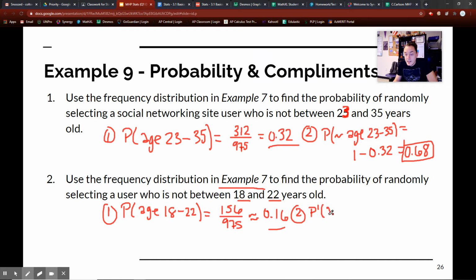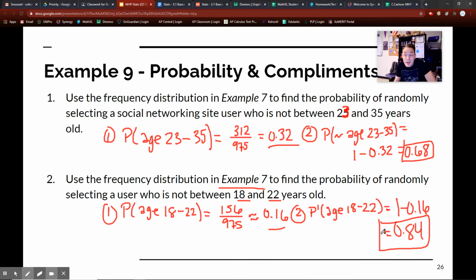Now you can write it this way too. I know in the first example I used a squiggly line. In this one I'm going to use my complement, so I'm going to use the prime here. They mean the exact same thing, the prime or the squiggly line. It just means not. It means a complement. So don't freak out about that. This equals 1 minus the probability that I found in the first step, and this equals 0.84. Very simple stuff, very applicable. I hope that makes sense.